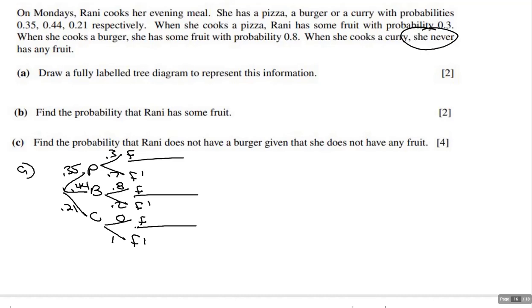Okay, hopefully you did that. So basically for B, what we're going to do is find the probability with some fruit. Well, that's going to be 0.35 here, where there's fruit, times 0.3. Here, there's some fruit.